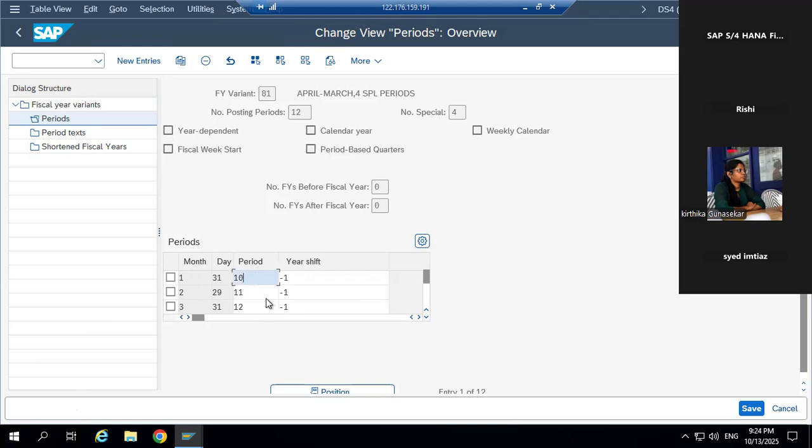This is a setting it will do, because it starts from April to March. It starts from April, and in front of April it shows period 1. Period means a month, in SAP terminology.